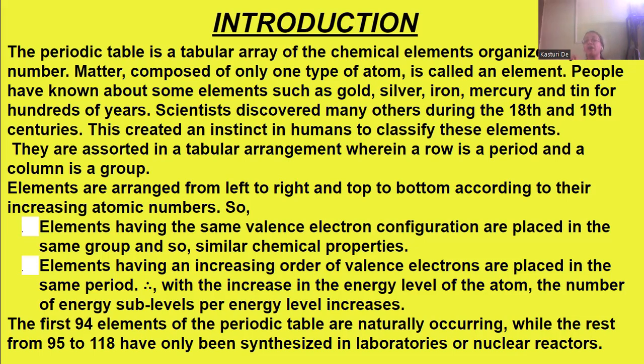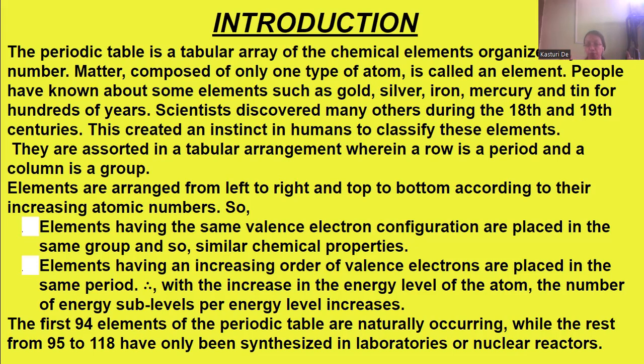Now, elements having the same valence electronic configuration are placed in the same group. Like electronic configuration 2, 8, 8, as you have studied in previous chapters and previous classes. So when elements have the same valence electronic configuration, they are grouped in the same group, and they have similar chemical properties.